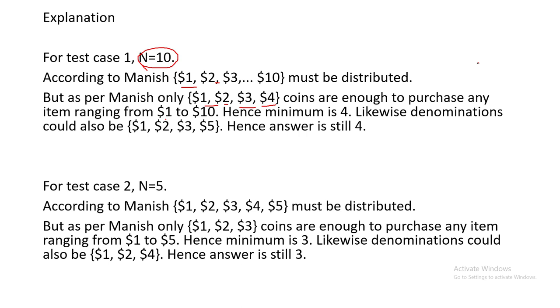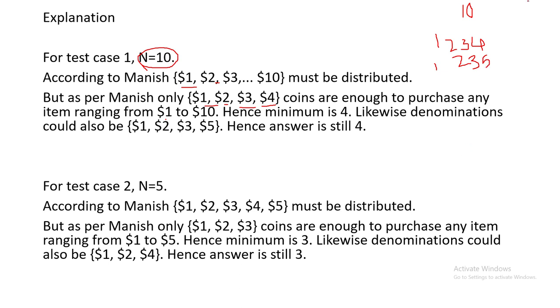Now the maximum price is $10. So either we can use 1, 2, 3 and 4, or we can use 1, 2, 3 and 5.